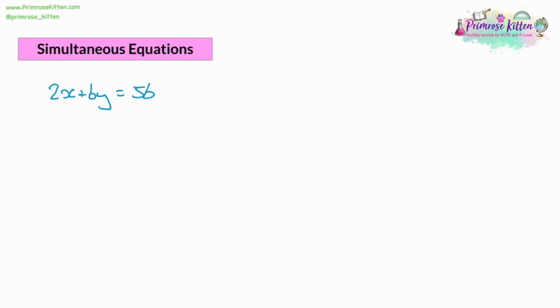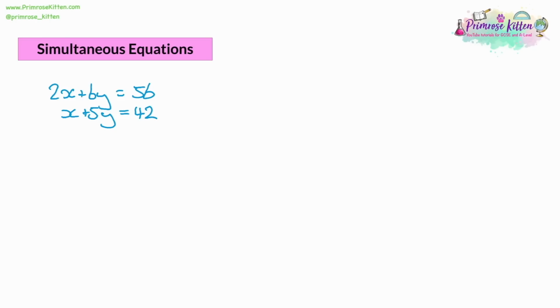But we can't solve this using the methods we've used previously for equations because we have 2 letters. But because it's simultaneous equations, we'll be given a second equation with the same x and y values to help you solve it. So we're going to have x plus 5y is equal to 42. Now, our aim here is to eliminate one of the letters.